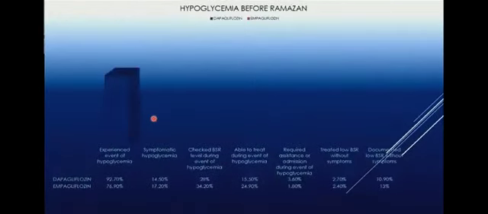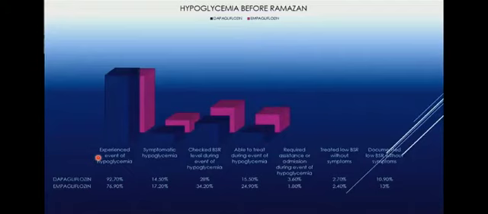We had a questionnaire regarding their knowledge and attitude about hypoglycemia, which showed that the patients who experienced events of hypoglycemia were more in the dapagliflozin group before Ramadan. Those who had symptomatic hypoglycemia were more in the empagliflozin group. Those who checked BSR level during an event of hypoglycemia were more in the empagliflozin group, and those who were able to treat during an event of hypoglycemia were more in the empagliflozin group. Similarly, those who required assistance or admission were almost equal in number, and those who can treat low BSR without symptoms were almost equal. And the patients who documented low BSR without symptoms were more in the empagliflozin group.